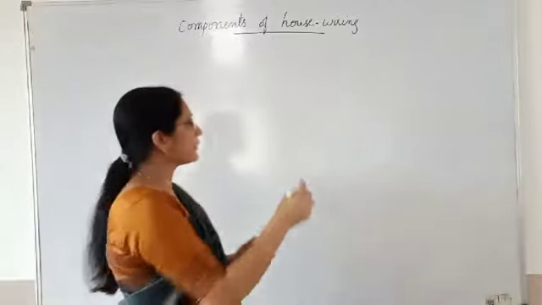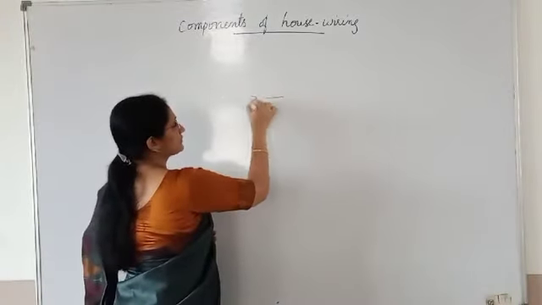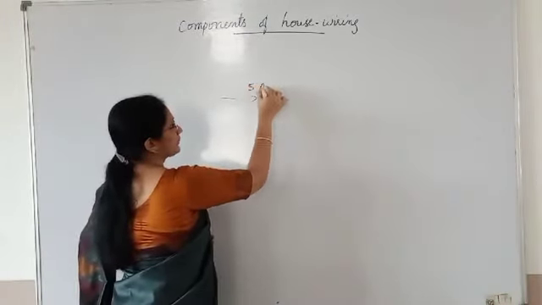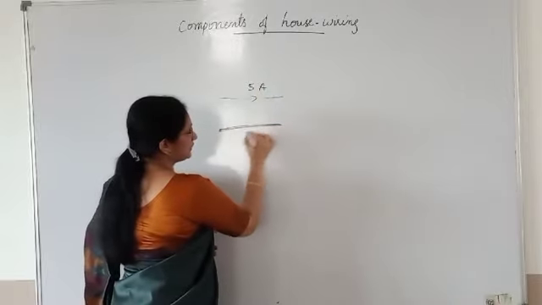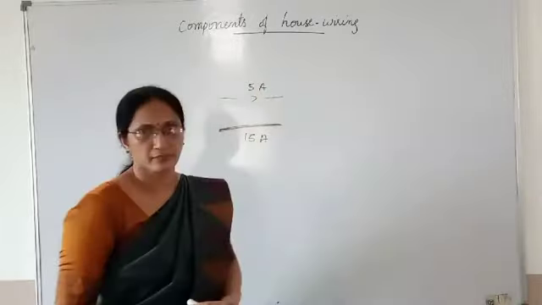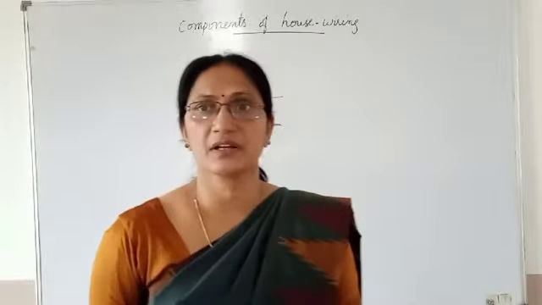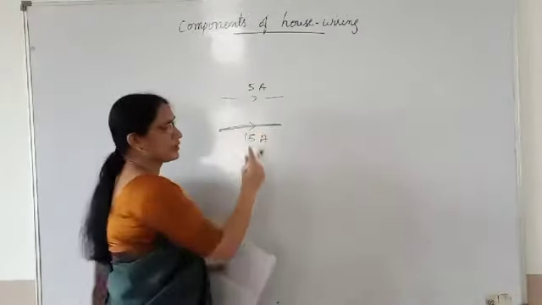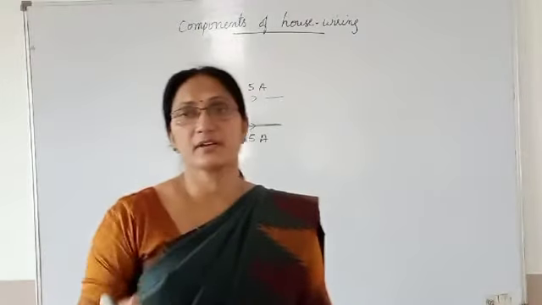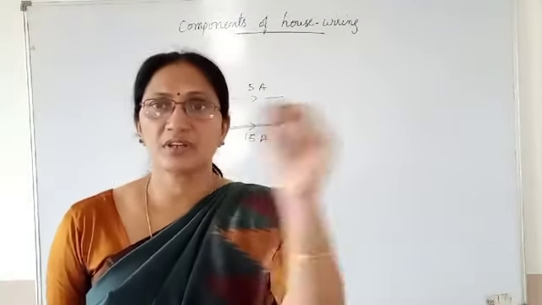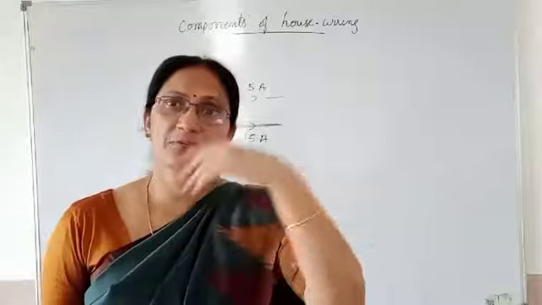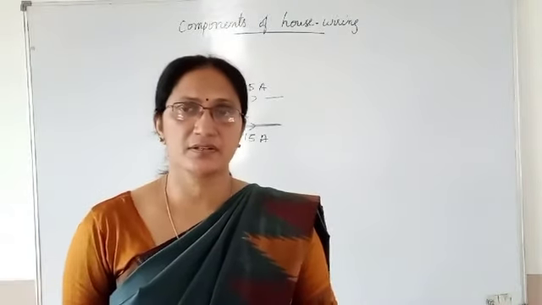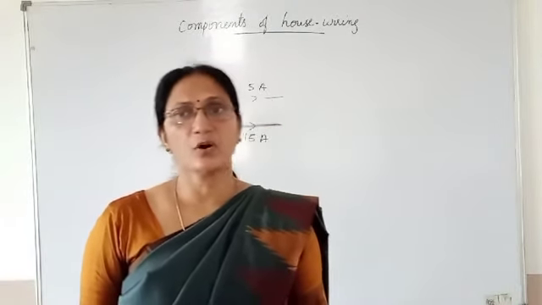For 5 ampere current you can use thin wire, but for 15 ampere you have to use thick wire, because in 15 ampere current flow more heat will be produced, so that wire must have much thickness to tolerate that current. Through a thin wire, if you send 15 ampere current, surely it will melt because of the overheating.